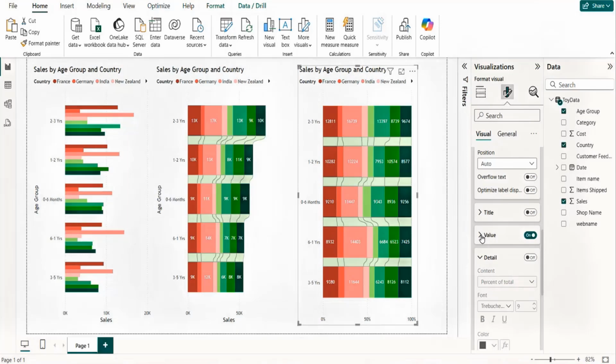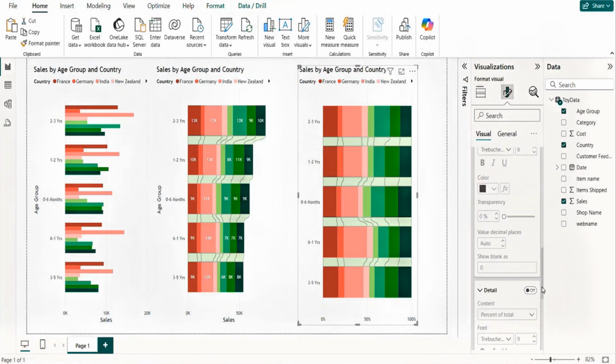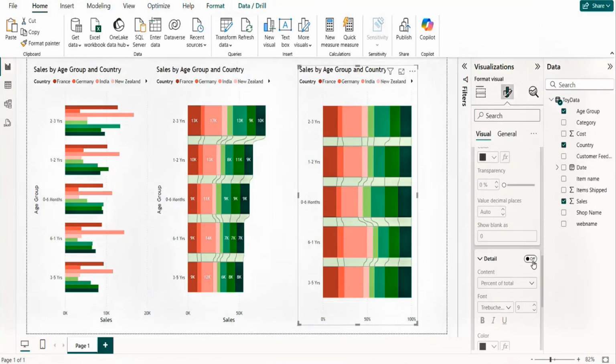What I'm trying to tell you is that in the value section, when you click on the value, obviously your main agenda here is to print the values in the percentage format. So what we can do, we can turn this off, and then in the detail section, I will see the percent of total automatically.